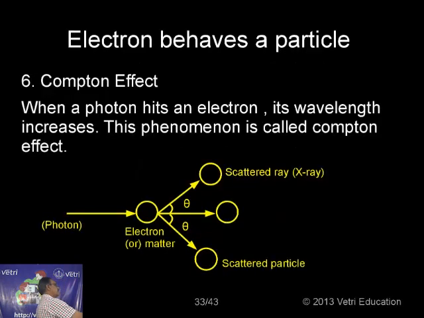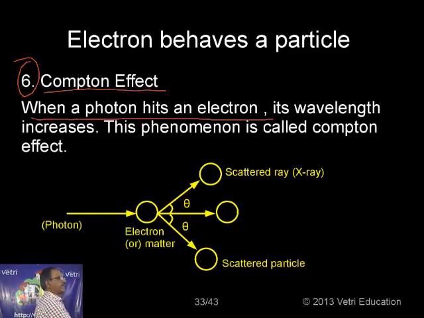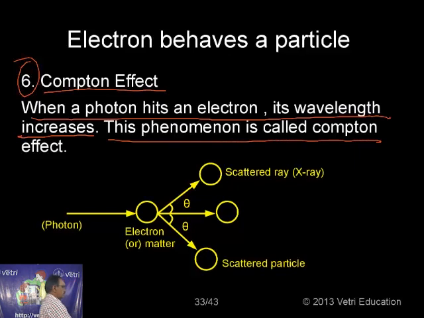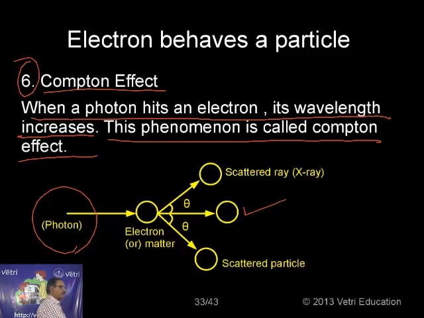Another important evidence for the particle is the Compton effect. What is the Compton effect? When a photon hits an electron, its wavelength increases. This phenomenon is called the Compton effect. You take a photon and allow it to hit an electron, so it will transfer its energy. There are three possibilities: if it hits straight, or goes sideways, here or here. What is observed is, when a photon hits an electron, its wavelength increases. When wavelength increases, energy decreases. So it is the particle character.